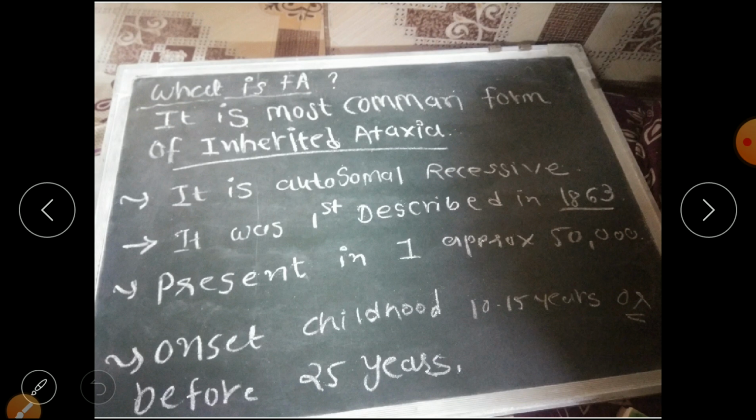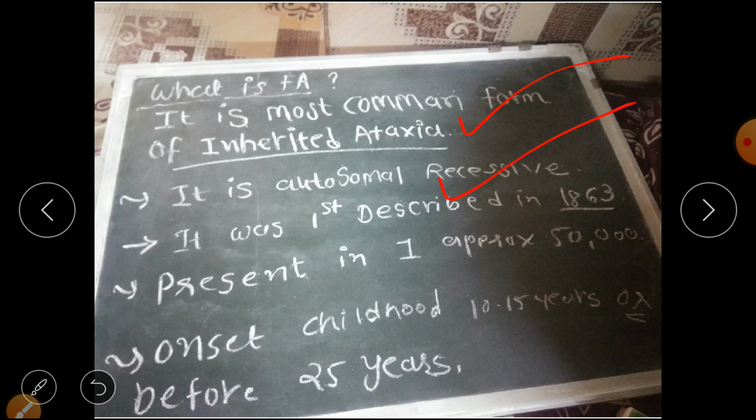It is the most common form of inherited ataxia. That means it is transmitted through heredity from mother and father. It is autosomal recessive. If the mother and father are carriers, then the baby has Friedreich's ataxia disease. So that is an autosomal recessive disorder.